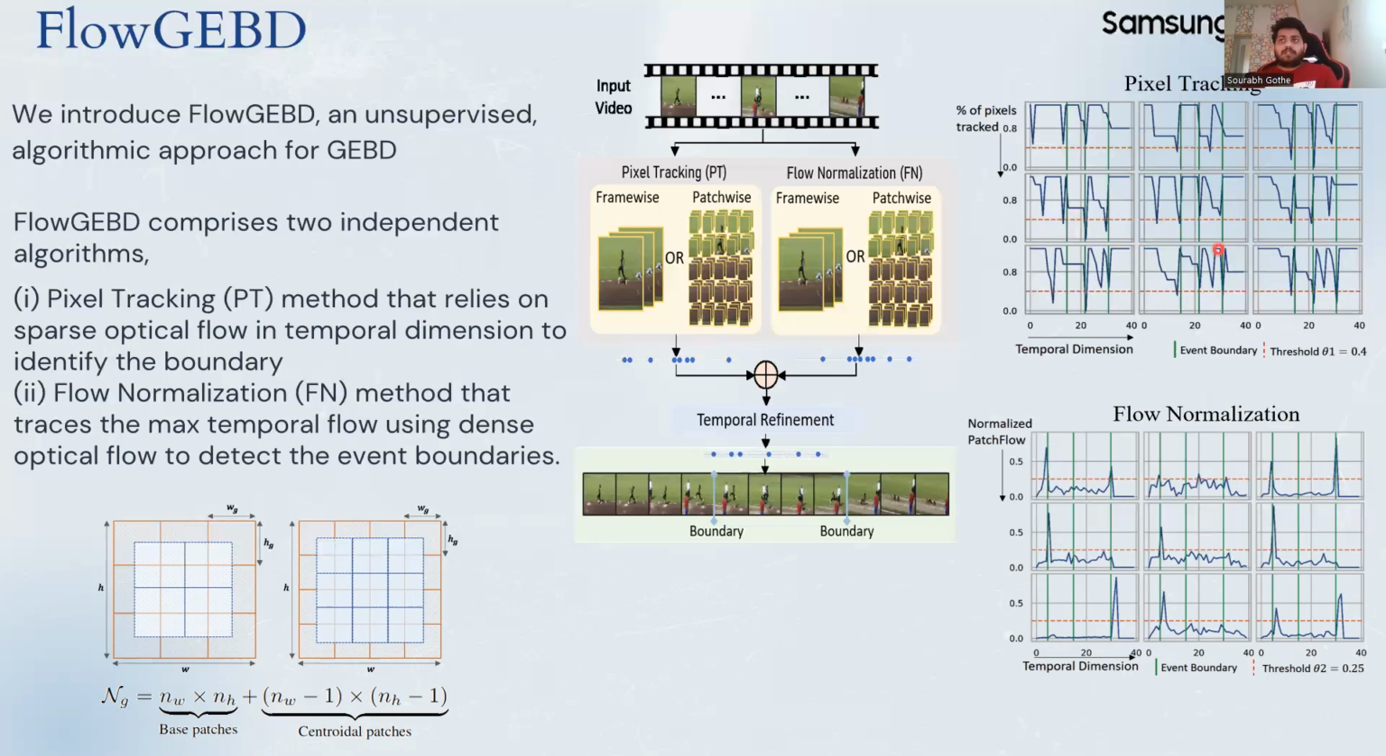And the hypothesis holds good, as we can see that the green lines, which are the ground truth boundaries, are perfectly coinciding with the drop in the pixels.